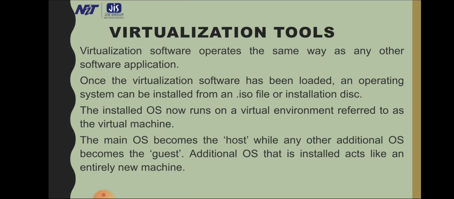The installed operating system now runs on a virtual environment referred to as a virtual machine. The main operating system becomes the host, while any additional OS becomes the guest. The additional operating system that is installed acts like an entirely new machine.